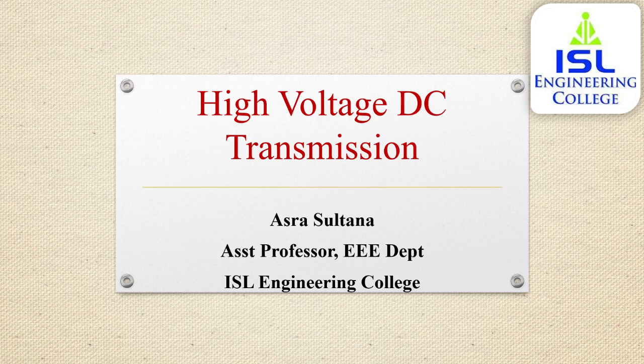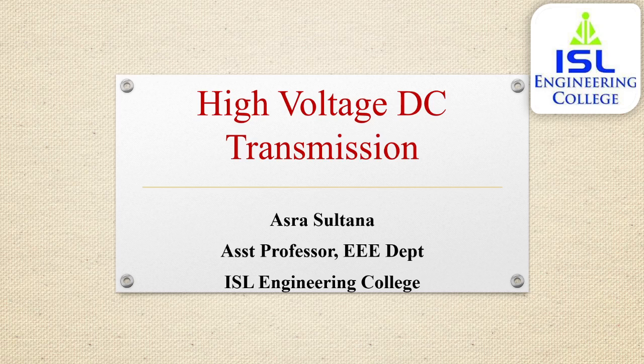So in line commutated and voltage source converters, we have seen introduction. Then we have seen line commutated converter, analysis of Graetz bridge neglecting overlap, choice of converter configuration for any pulse number, analysis of 12 pulse converter, effect of finite smoothing reactor. Then voltage source converter we have seen, basic 2-level converter, 3-level voltage source converter, pulse width modulation.